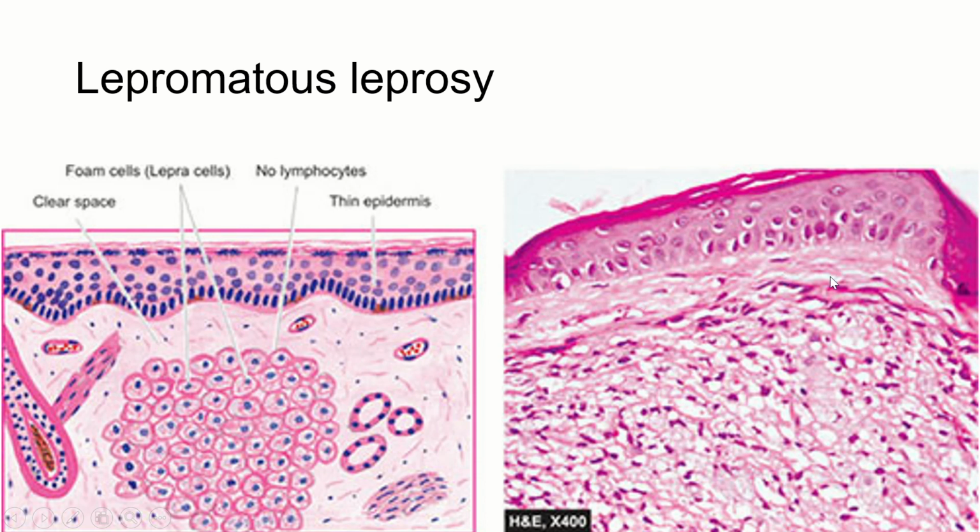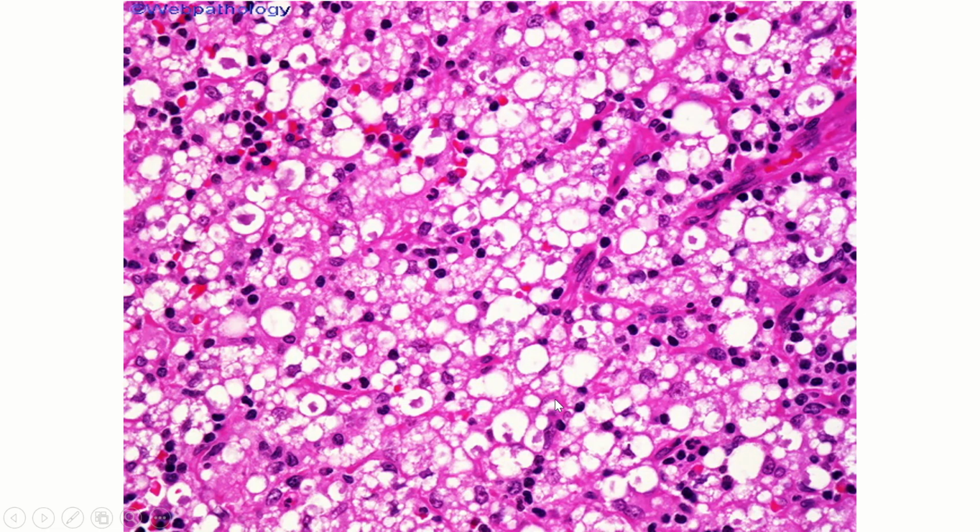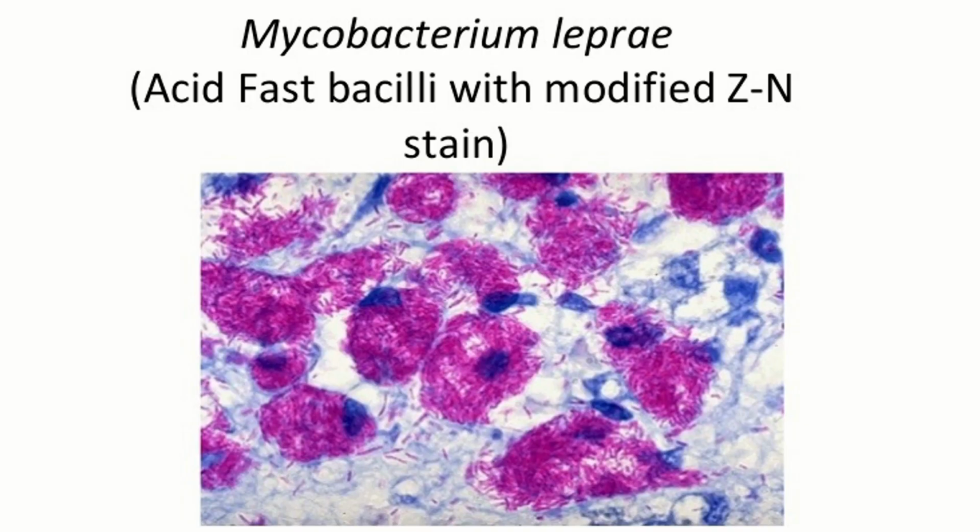It's purely collagen. And here you have these foam cells, these round cells with peripherally situated nucleus. Again, this is a higher microscopic picture where you can see these large vacuolated cells. These are nothing but foam cells, also called activated macrophages, which will be filled with numerous bacilli. So this is the ZN stain we do for Mycobacterium leprae. You can see these foam cells are filled with these pinkish rod-like bacilli, which are Mycobacterium leprae.